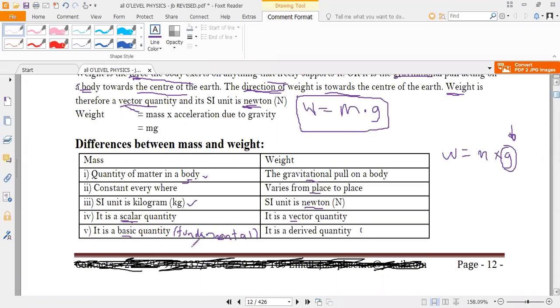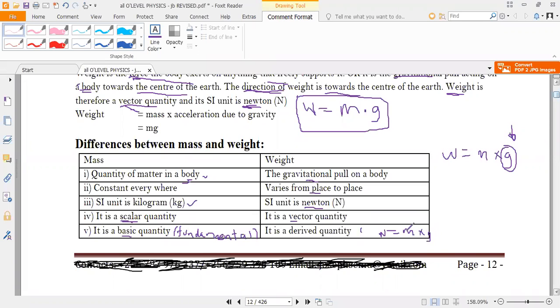So fundamental quantities are quantities which cannot be obtained by multiplying other quantities, whereas derived quantities are obtained by multiplying other quantities. So this can clearly be seen in the equation of weight, whereby to get weight, we multiply mass and acceleration due to gravity.